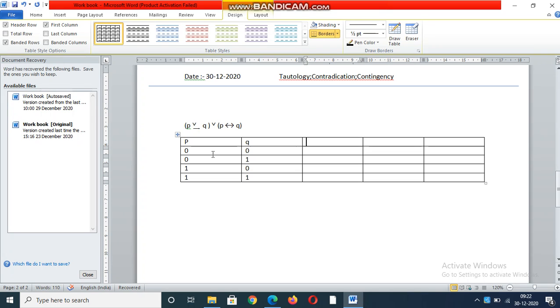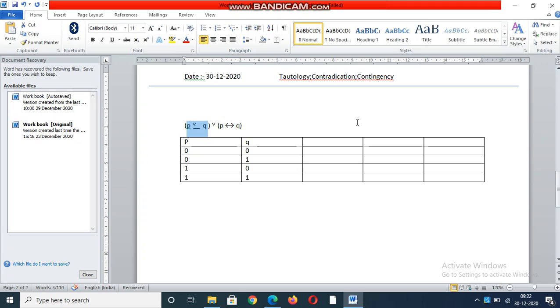First you have to do this operation, correct? Next is this operation, and finally you have to do this operation here.